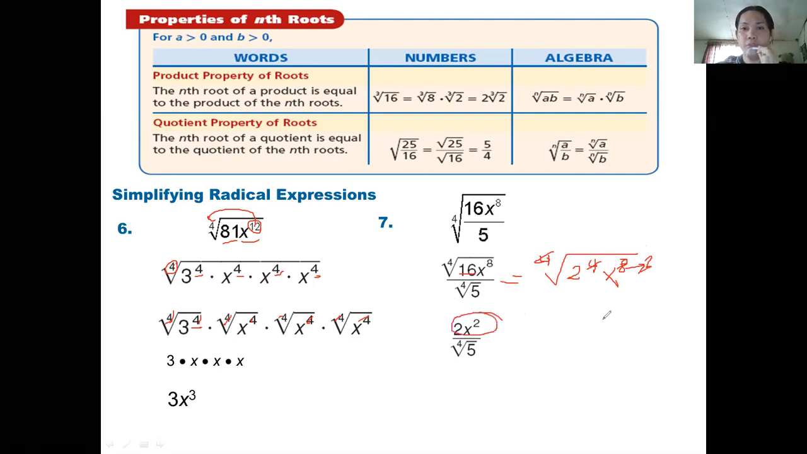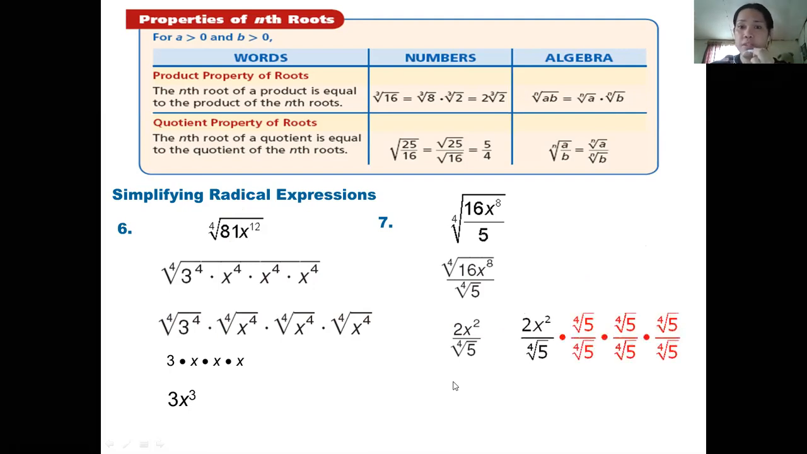Then the fourth root of 5. So this is our problem now. Our problem in here is what? To simplify the denominator, because it has a radical sign, or it is in a radical expression form. So what will we do, class? We are going to rationalize the denominator by multiplying by the fourth root of 5.